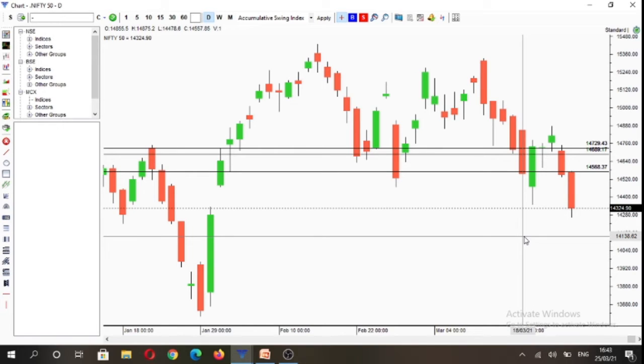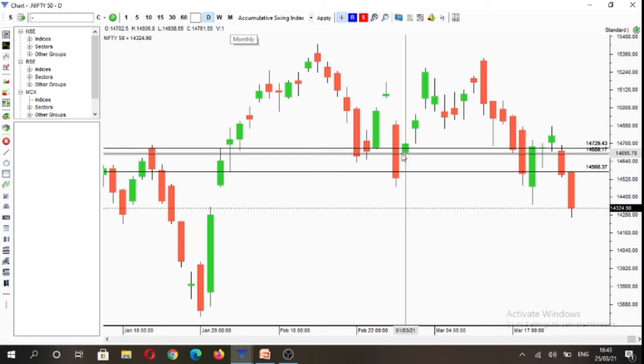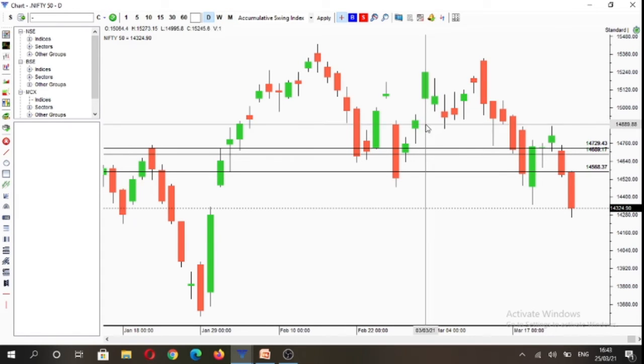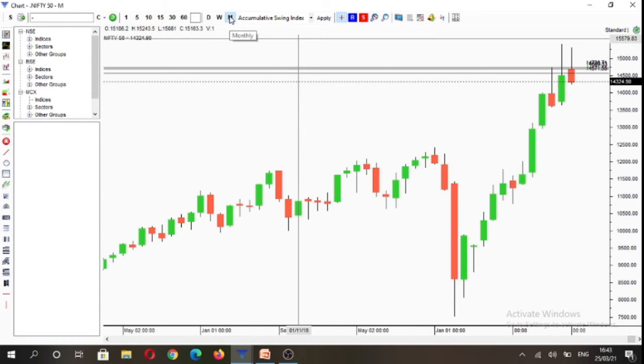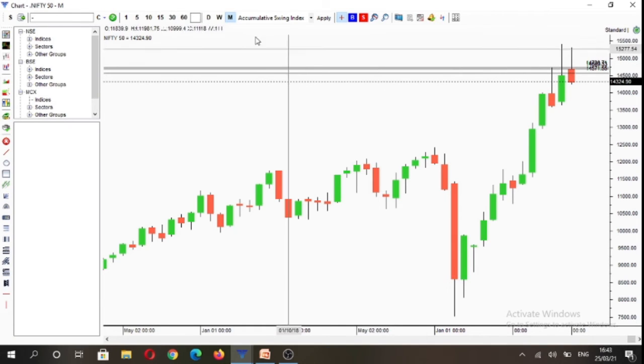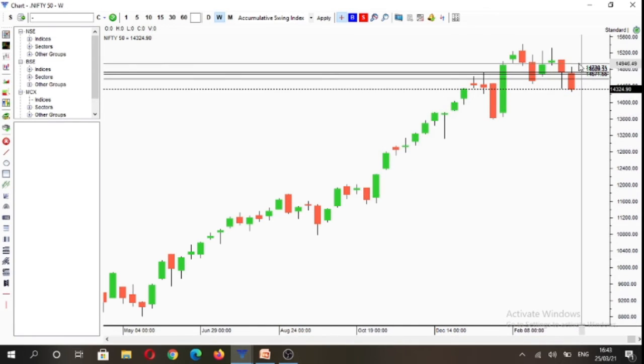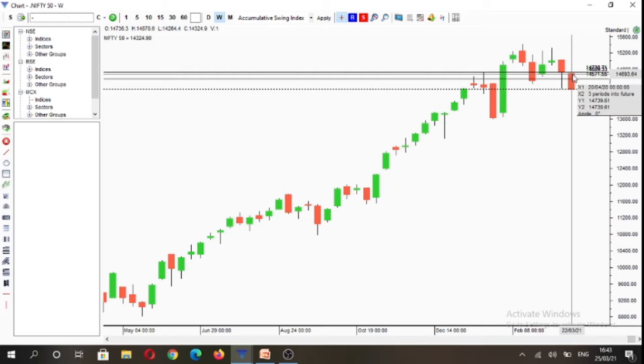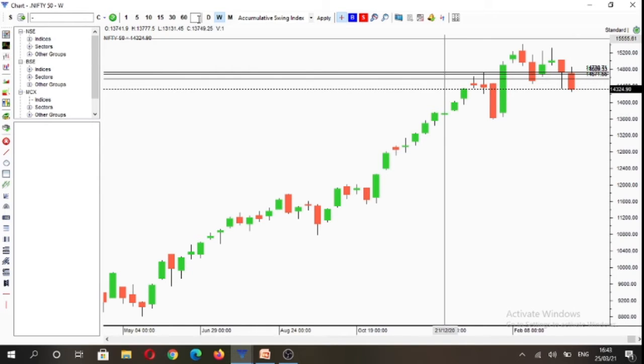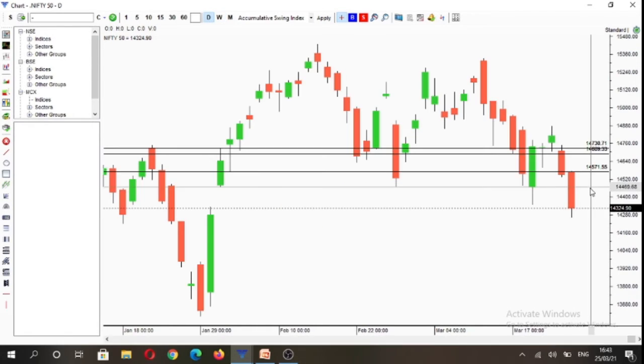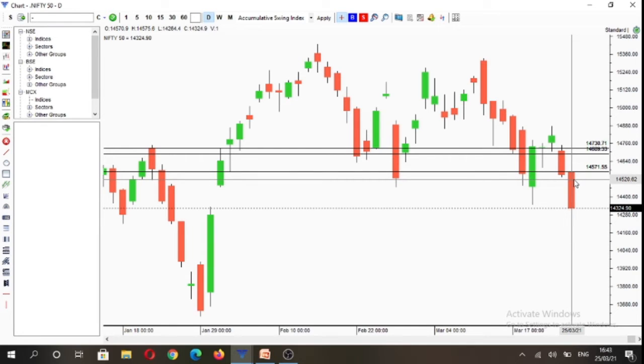That is, sellers were aggressive in hitting the bid today, as on all the time frames market was trading below its opening print. That is, on the monthly time frame market is under control of sellers, it's a red candle. On the weekly time frame, again it is under control of sellers below 14,736, and on the daily time frame we are trading below the opening print.